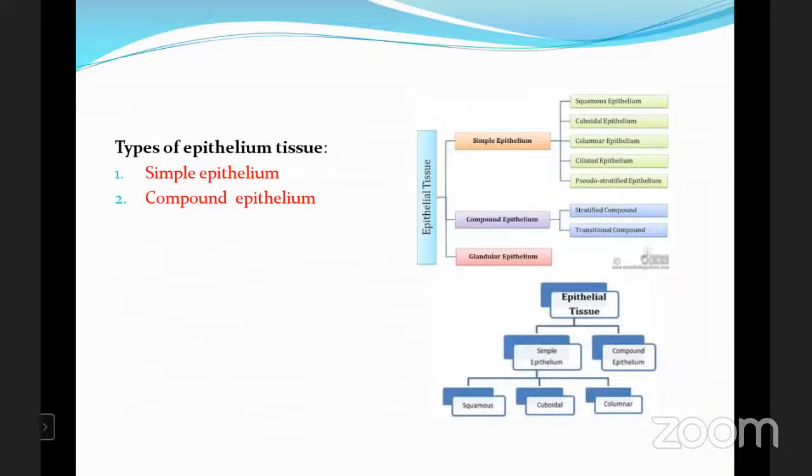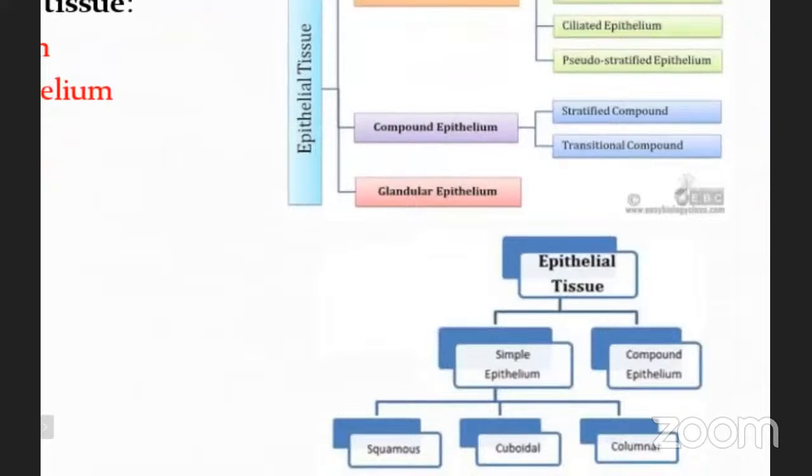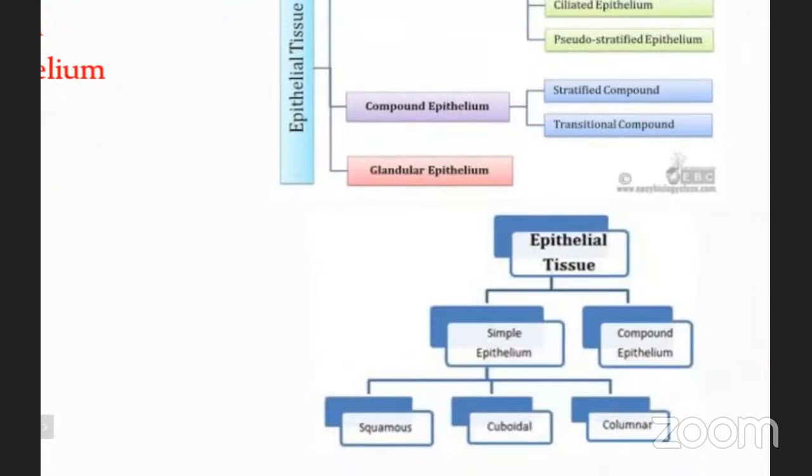Now, the types of epithelial tissues. Epithelial tissues are again divided into two types. One is the simple epithelium and the second one is the compound epithelium. Here in this flow chart, we are able to see the simple epithelium is again divided into squamous epithelium, cuboidal epithelium, and columnar epithelium. Okay. And another type is the compound. So first go for the simple only.